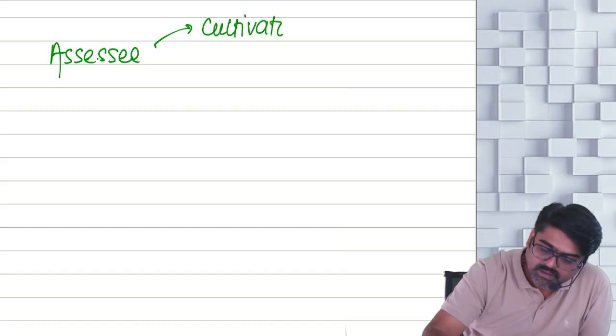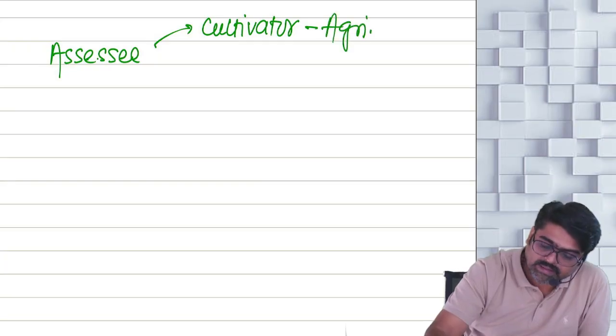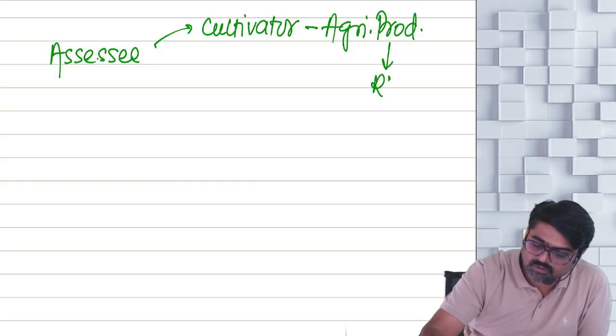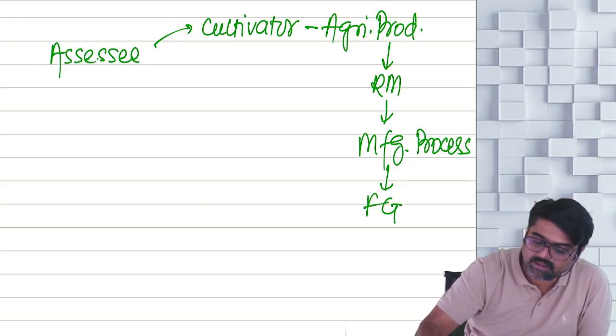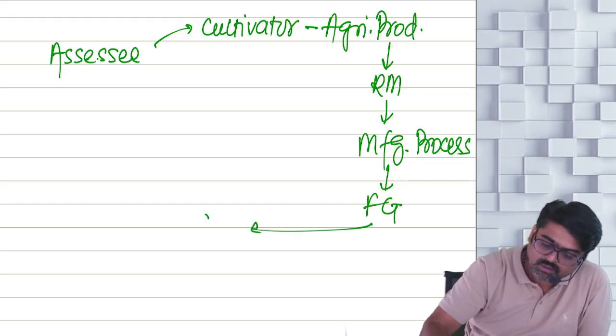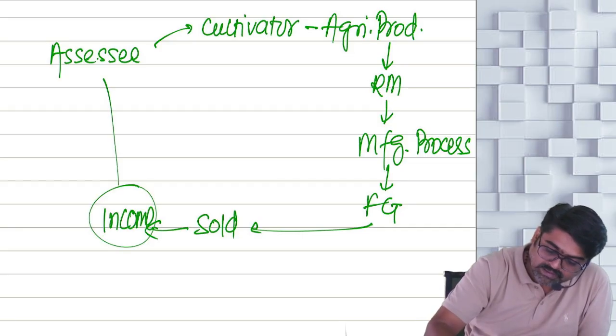He is a cultivator of some agricultural produce. That agricultural produce is used as a raw material in a manufacturing process. From this manufacturing process, some finished goods are made, and those finished goods are sold. And by selling, some income is earned by this assessee.